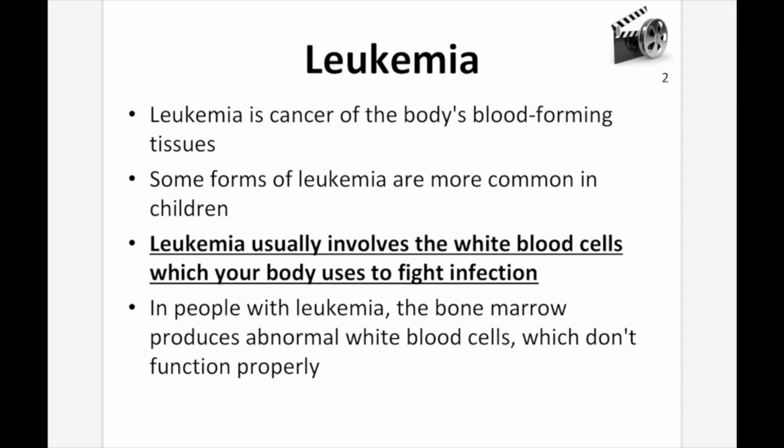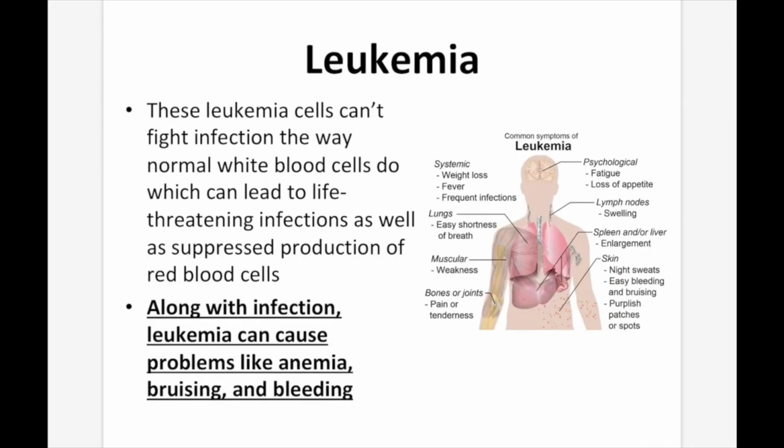Leukemia usually involves the white blood cells, which your body uses to fight infection. In people with leukemia, the bone marrow produces abnormal white cells, which don't function properly. Again, structure equals function. If the structure's off, the function will be off. And if the function of your white blood cells is off, that has serious ramifications for your immune system. These leukemia cells can't fight infection the way normal white blood cells do, which can lead to life-threatening infections as well as suppress production of red blood cells.